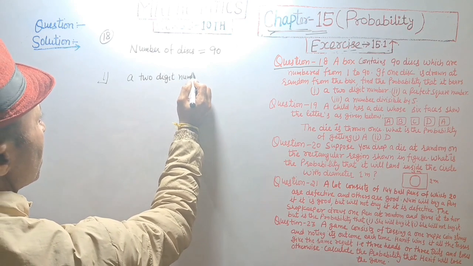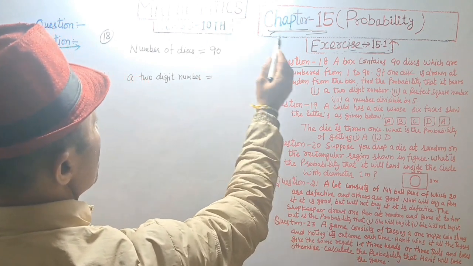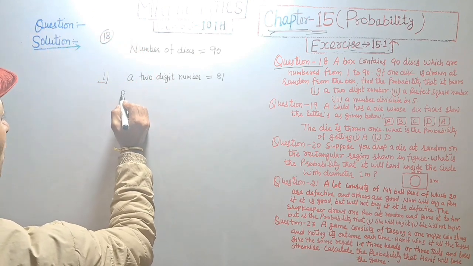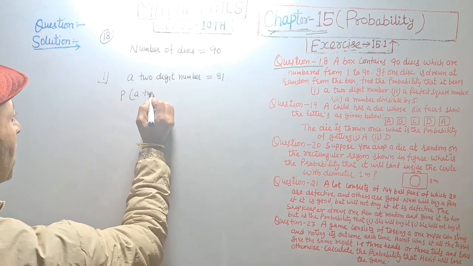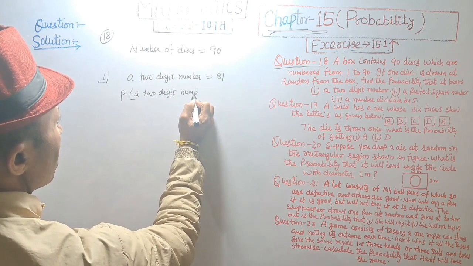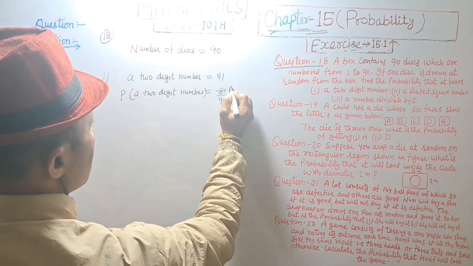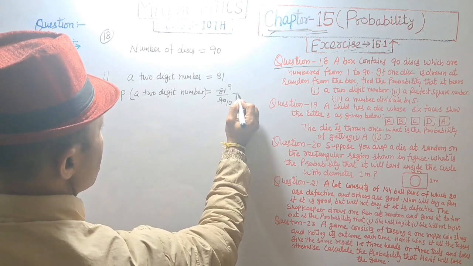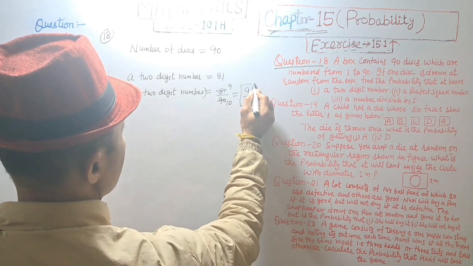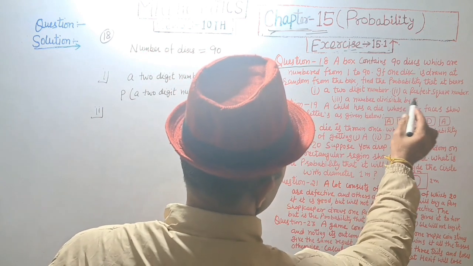First part, a two-digit number. Two-digit number is equal to 10 to 90, that is 81. And probability of a two-digit number is equal to 81 upon 90. 9 9s are 81, 9 10s are 90. That is 9 upon 10. Answer.